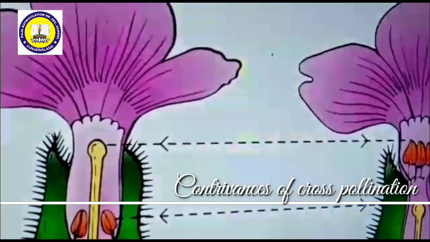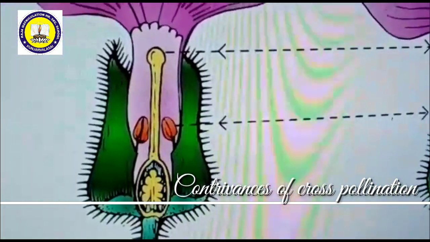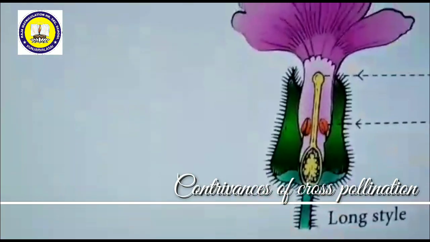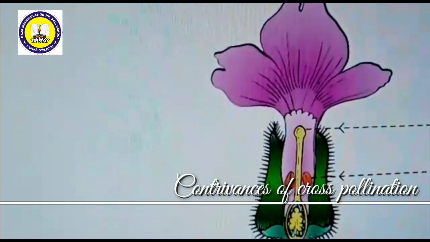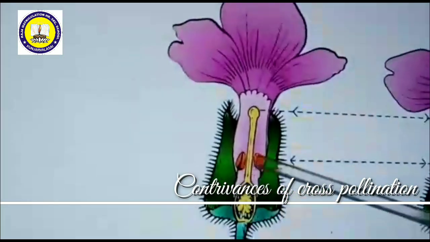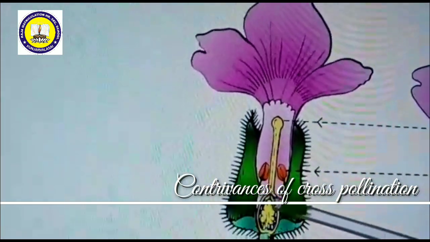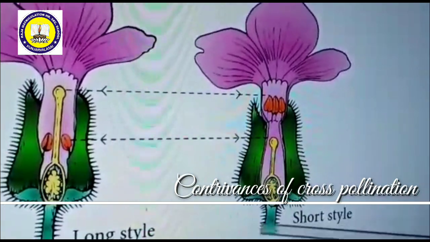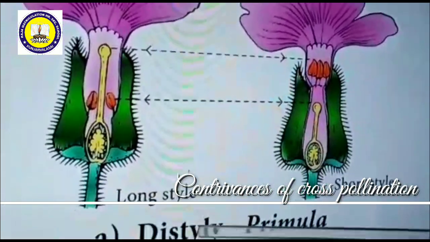For example, see here, this is distyly in the Primula plant. In this plant, this gynoecium has a very long style, but this flower has a short style. Such a type of flower is called distylous.